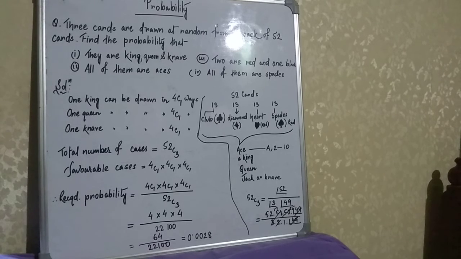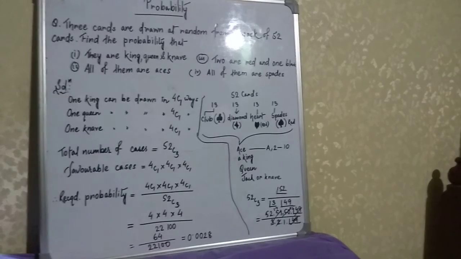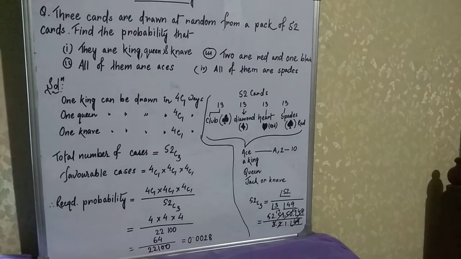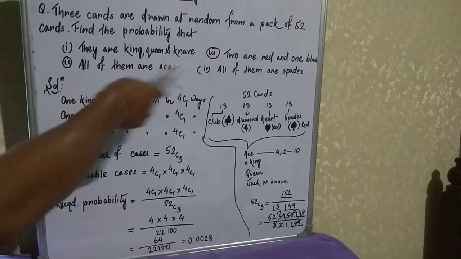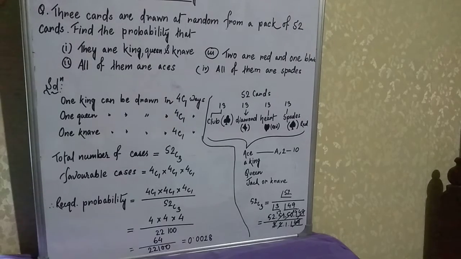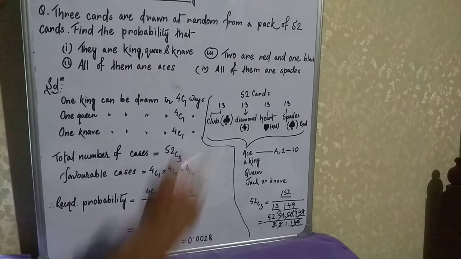So hello students, today we will discuss probability. So here the question is given. 3 cards are drawn at random from a pack of 52 cards. Find the probability that they are king, queen and knave. Number 2, all of them are aces. And number 3, 2 are red and 1 is black, and all of them are spades.